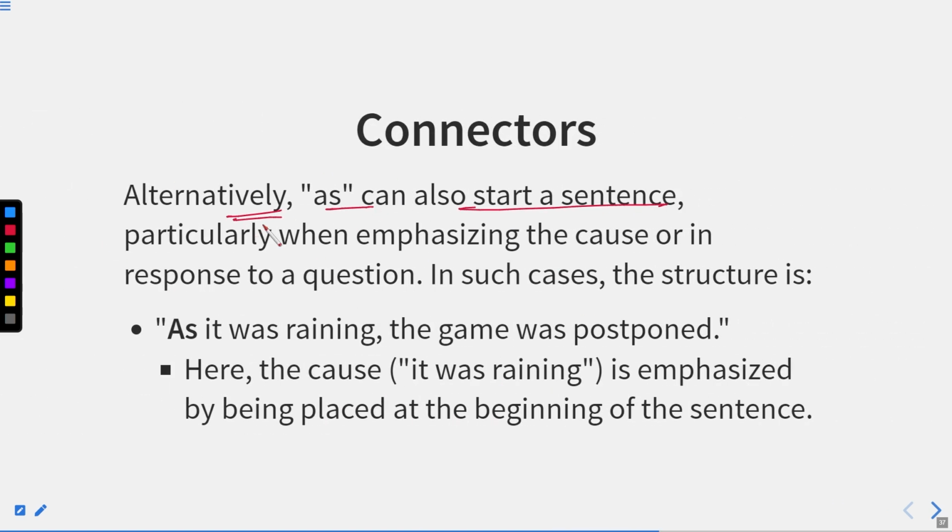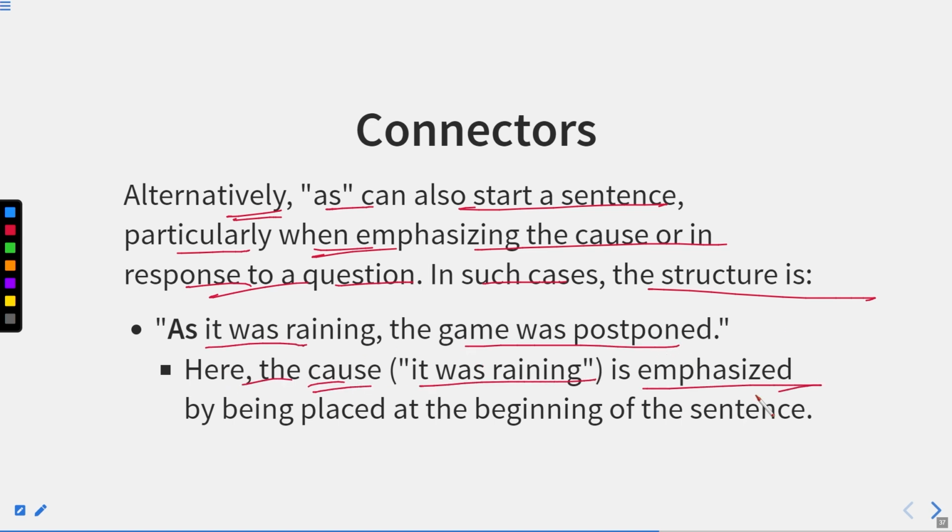Alternatively, as can also start a sentence. It can begin the sentence, particularly when emphasizing the cause or in response to a question. In such cases, the structure is: as it was raining, the game was postponed. Here, the cause, it was raining, is emphasized by being placed at the beginning of the sentence. So, the reason for using as at the beginning of the sentence is just to emphasize the reason.